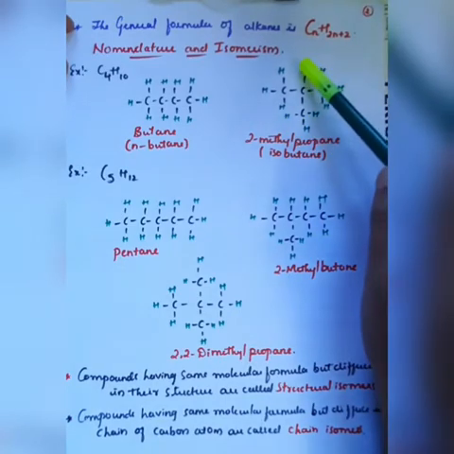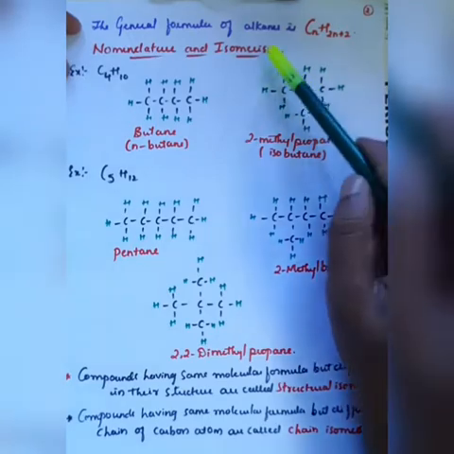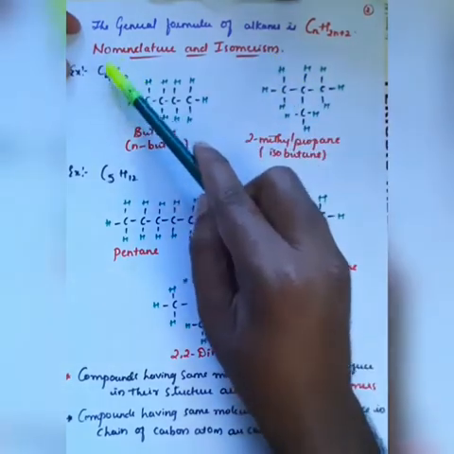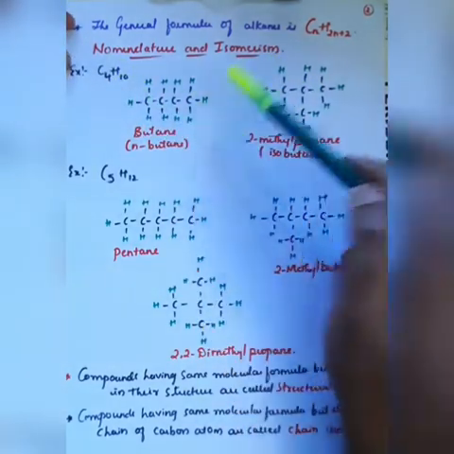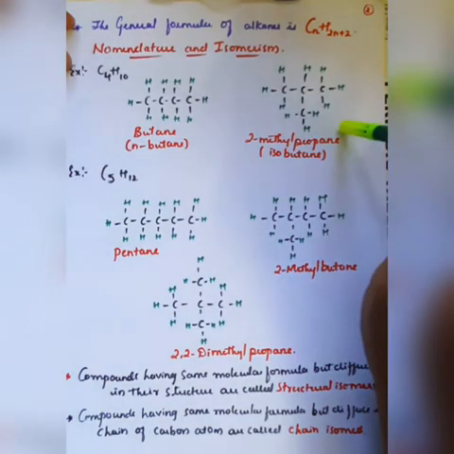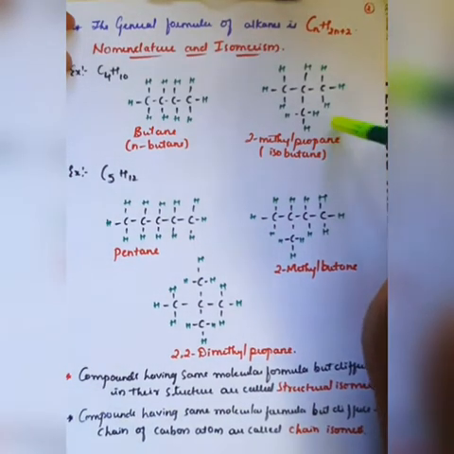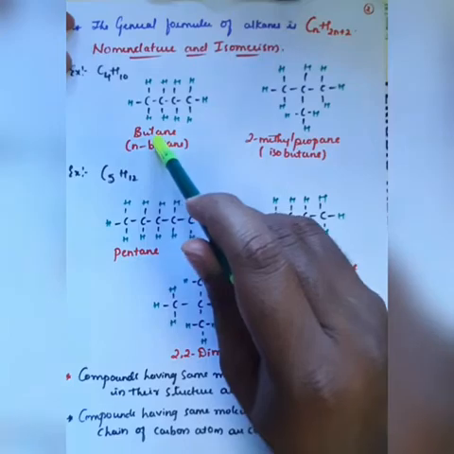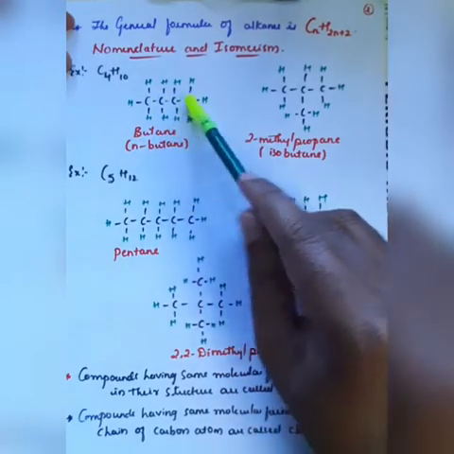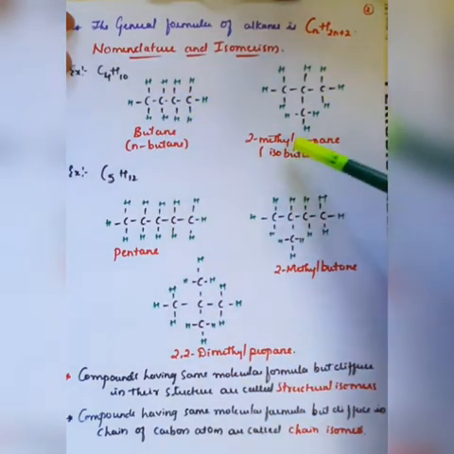Therefore there is more than one structure for the same molecule. This is one structure, and this is another structure. Here we call it butane because the 4 carbon atoms are in a straight chain, and this is called 2-methyl propane.